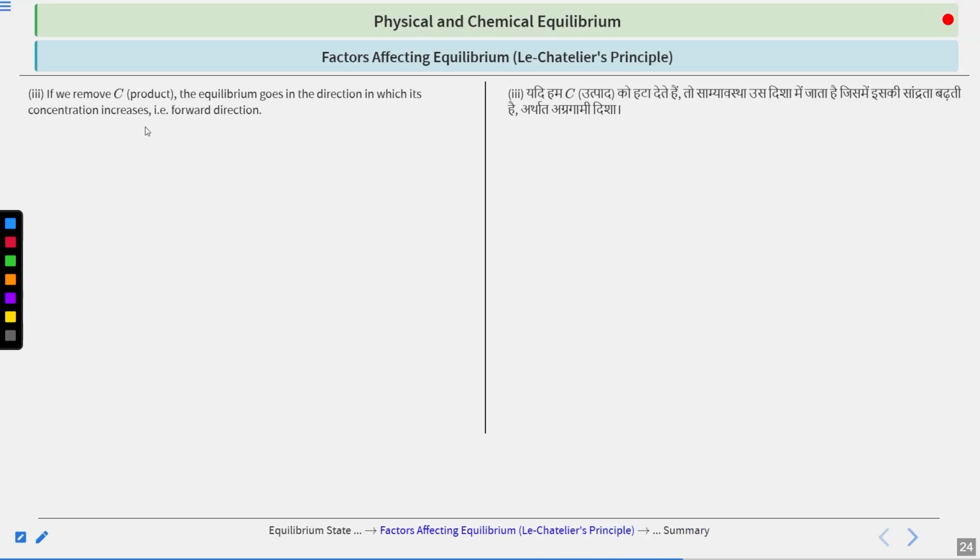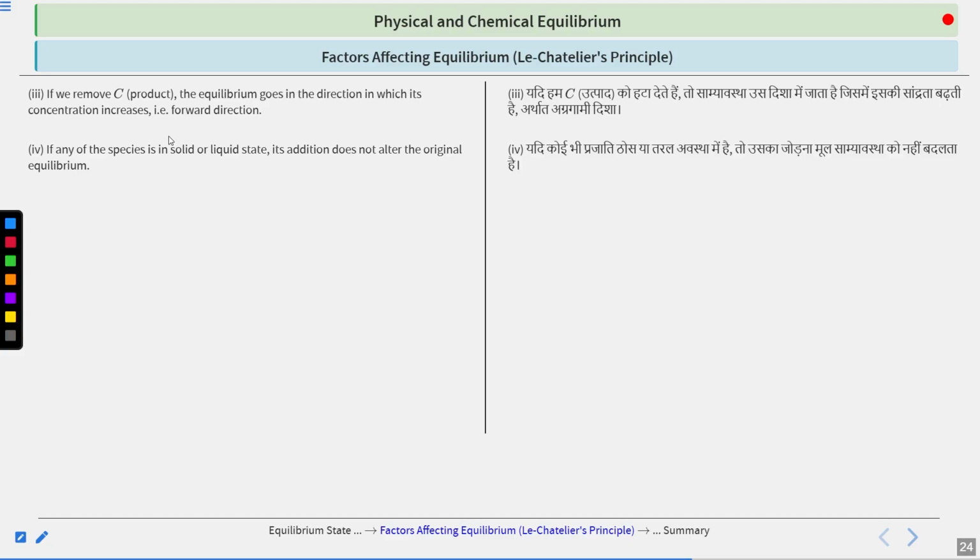Similarly, if we remove C, that means we have removed the product. Now, how will the reaction proceed such that it can minimize that change? The removal means the concentration of C has decreased. So, to minimize this change, the reaction will move in which direction? It will move in the forward direction so that more and more C can be formed.